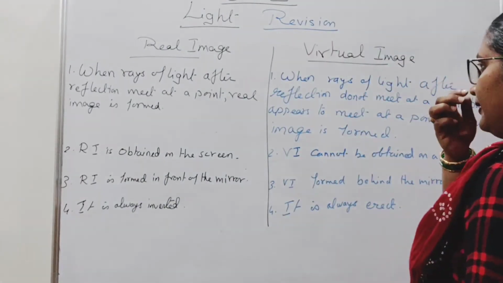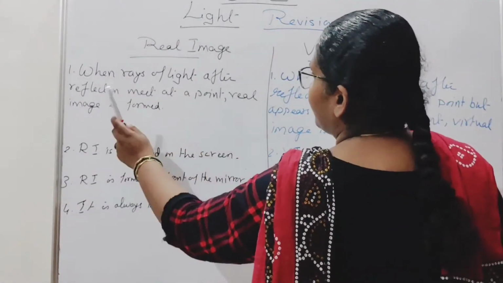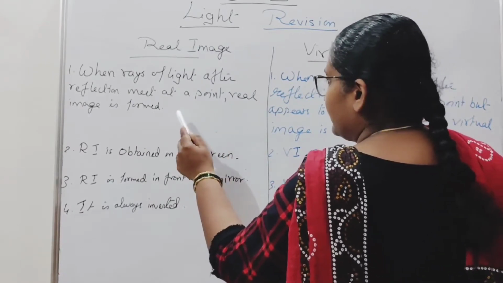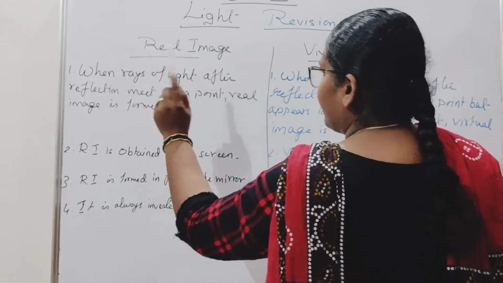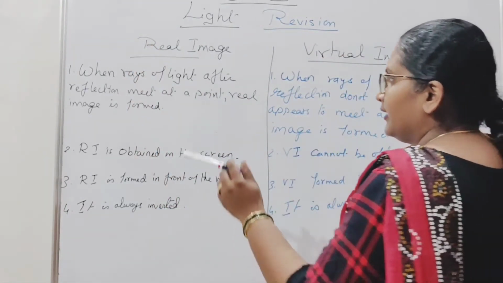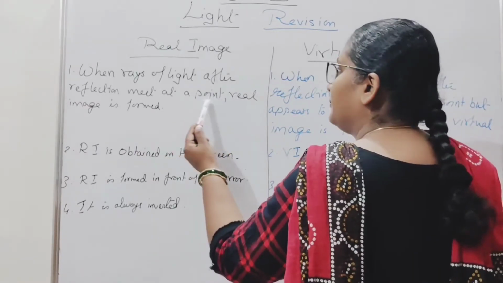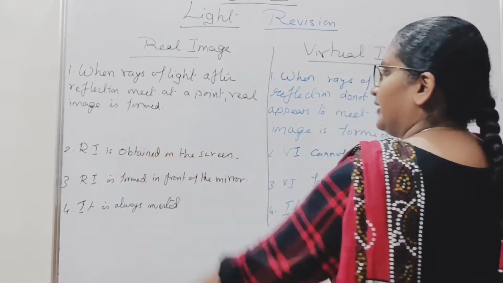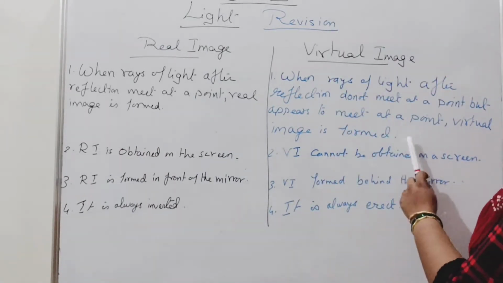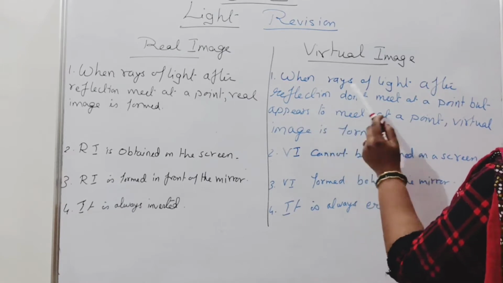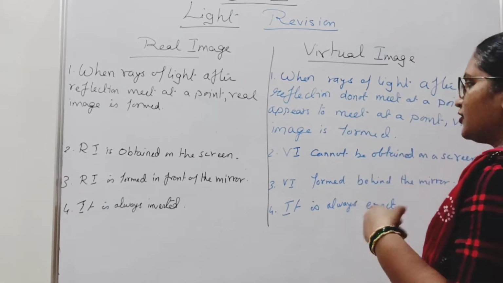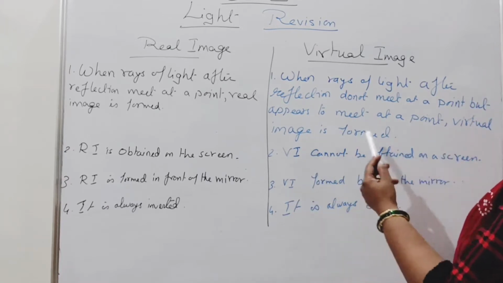In real image, when rays of light after reflection meet at a point, it means the incident ray has already fallen on the reflecting surface, and after reflection they are meeting at a point. At that time real image is formed. In virtual image, when rays of light after reflection do not meet at a point but appear to meet at a point, that is called virtual image.